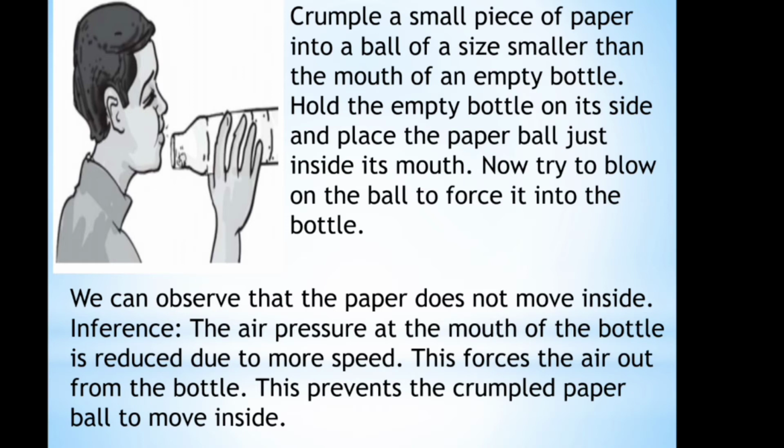So why does it happen like this? You can infer this because the air pressure at the mouth of the bottle is reduced due to the more speed. When we blow the air, the speed of the air will be more near your mouth, is it? This forces the air out from the bottle. This prevents the crumpled paper ball from moving inside. That is, it does not move inside.